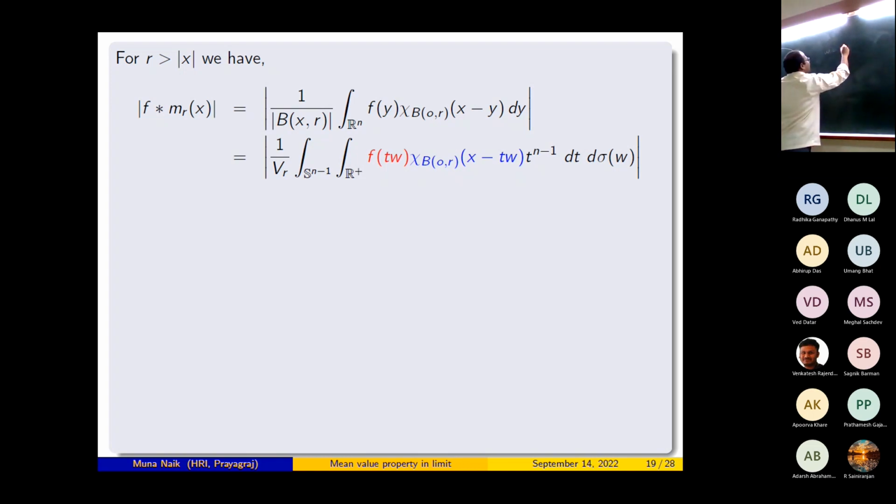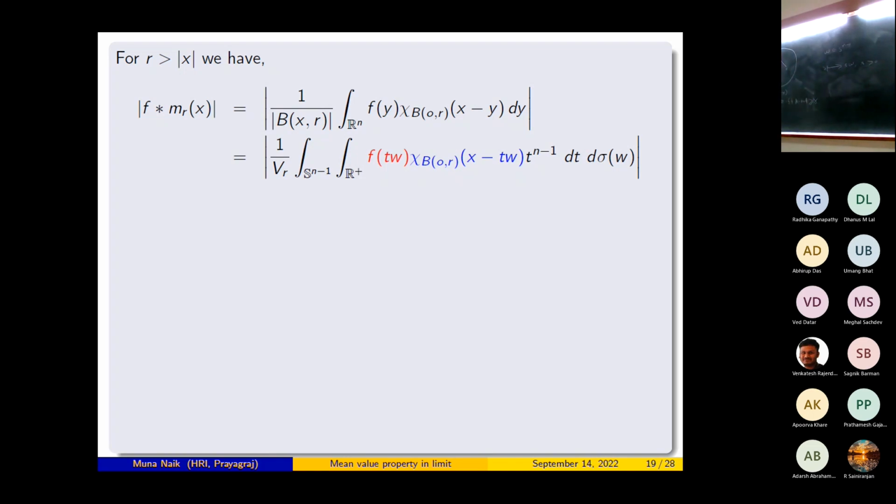So I fixed w belongs to S^{n-1}, and now this is the picture of B(x, r). This is the ball of radius r with center at x. Since I am taking r greater than norm x, 0 will be there. Now if we fix w belongs to S^{n-1}, and look at the ray s going to sw, where s is greater than 0, it will be something like this.